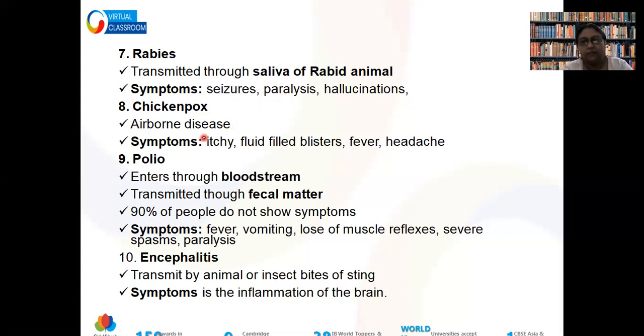Chickenpox is a milder version of smallpox. Many of you may have had it already. It's not deadly if taken care of on time. Polio enters through the bloodstream or it can be transmitted through fecal matter. From the stool of the person who has polio, it passes on.